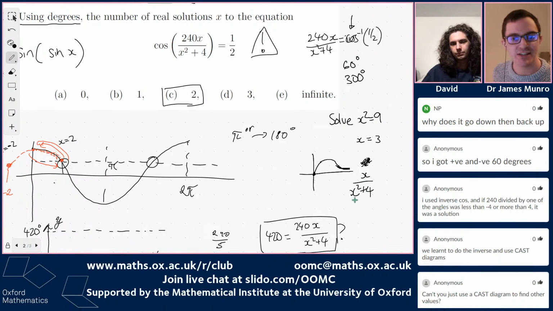Right, okay. I made a mess of this slide. Brilliant. Yeah, so positive. Importantly, we've got to think about 60 degrees, 300 degrees, and also minus 60 degrees.